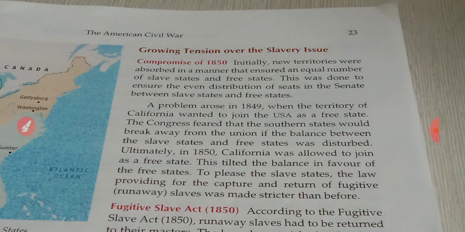And a problem arose again in 1849. The territory of California wanted to join the USA as a free state.